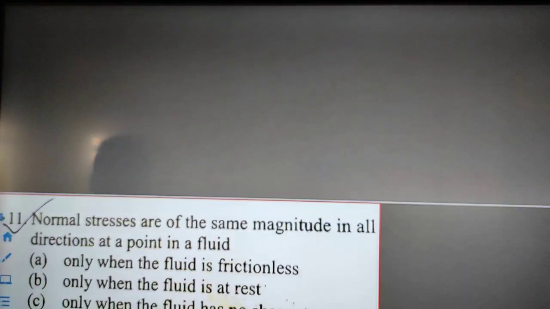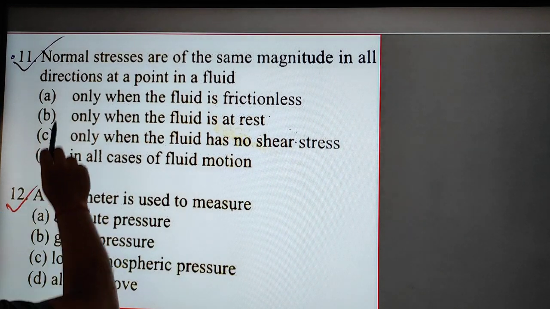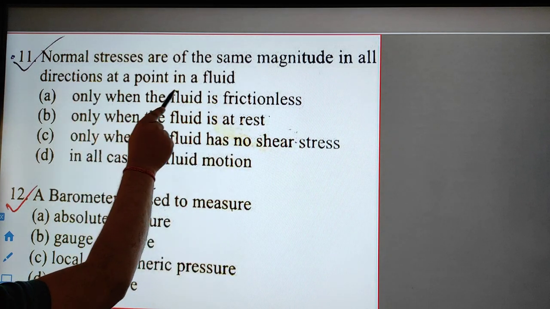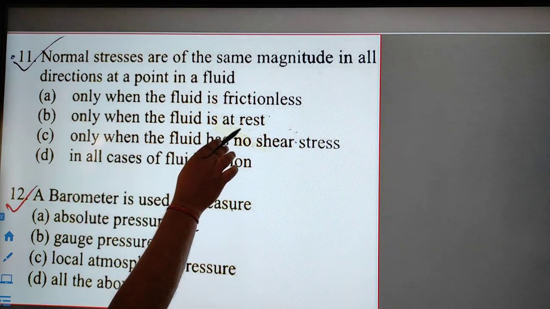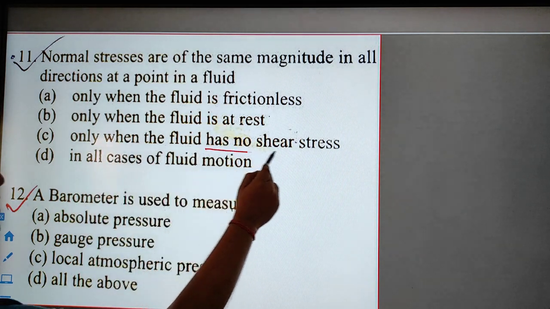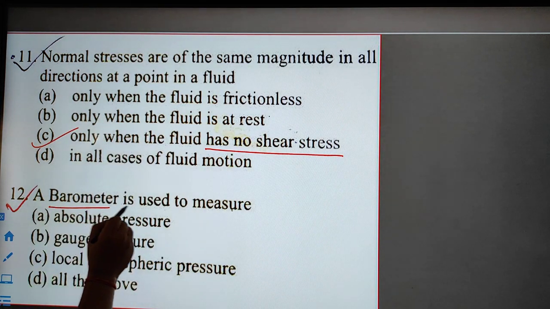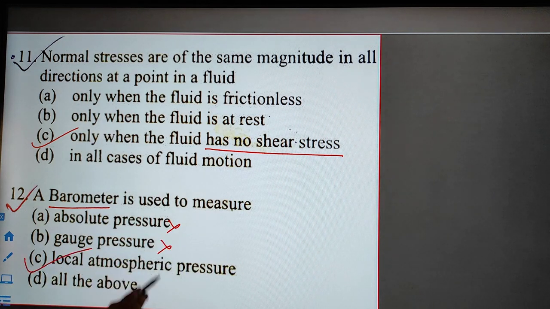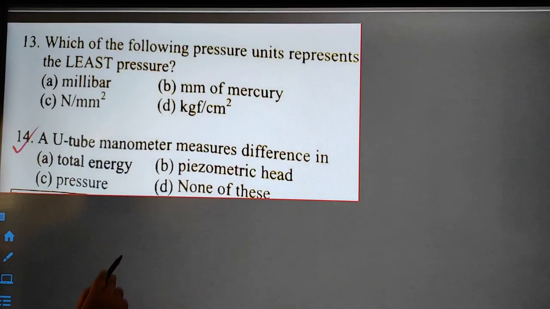This problem you can also solve, a very easy problem. Normal stresses are of the same magnitude in all directions at a point in a fluid only when the fluid is frictionless, only when the fluid is at rest, only when the fluid has no shear stress. Option C is the correct answer for the question. Is a barometer used to measure absolute pressure? No. Gauge pressure? No. Barometer is generally used to measure the local atmospheric pressure. These are very simple questions.